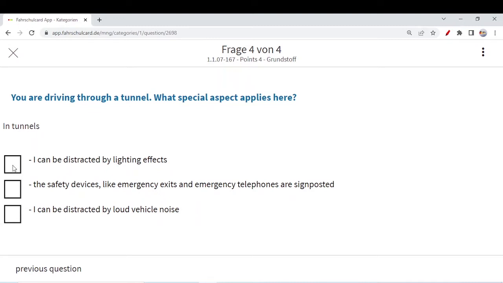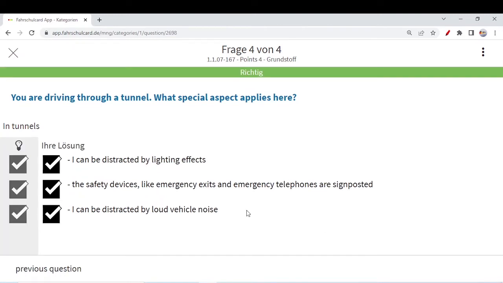I can be distracted by lighting effects. There would be light from oncoming traffic, light inside the tunnel, so you can be distracted, your focus could be diverted. The safety devices like emergency exits and emergency telephones are signposted. We know in the tunnel we have emergency exits and emergency telephones, so you need to think about it as well. I can be distracted by loud vehicle noise, the noise of your vehicle and other vehicles can even distract you. All three are correct answers, and you see these answers are correct.